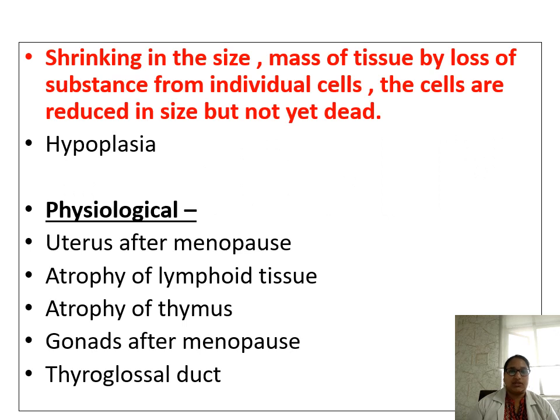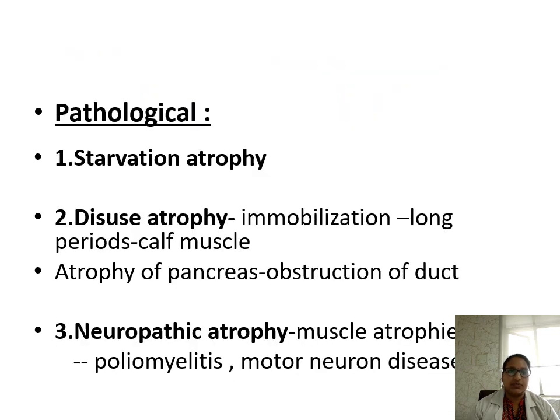Atrophy is shrinking in the size and mass of the tissue by loss of substance from the individual cells. The cells are reduced in size, but they are not dead. There are physiological causes like the uterus after menopause, atrophy of the lymphoid tissue, thymus atrophy, gonads after menopause, thyroglossal duct. All these are examples of physiological causes of atrophy.